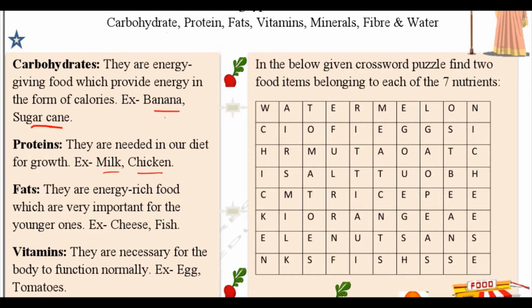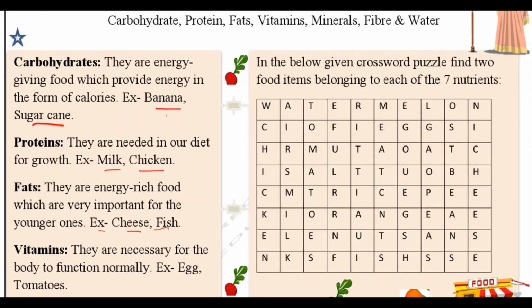Now we come to fats. They are energy rich food which are very important for the younger ones. Examples are cheese and fish. Fats are energy rich food like carbohydrates. But friends, fats also get stored behind the skin, and they help whenever you are injured. They help you in recovering. They give you energy and are also very important for small children.